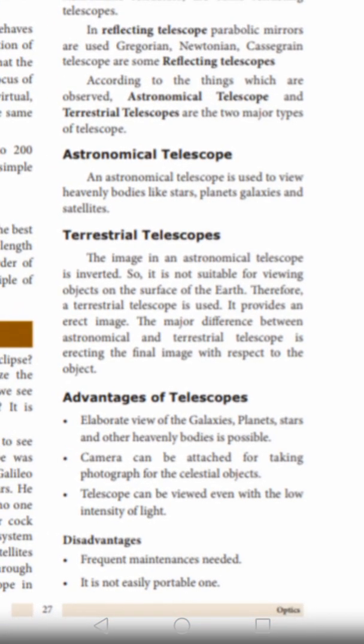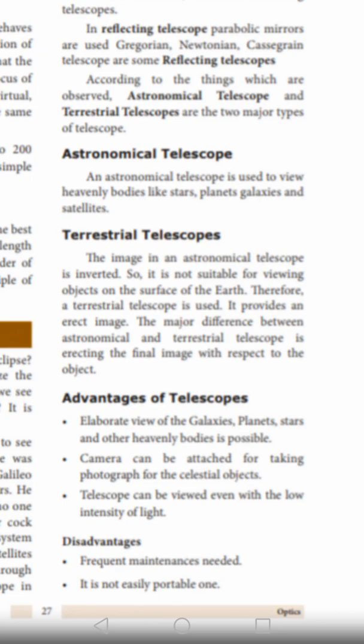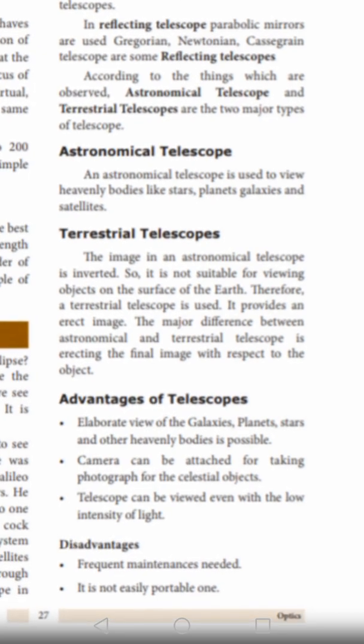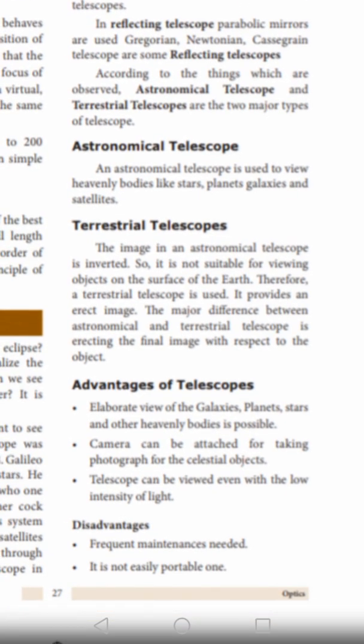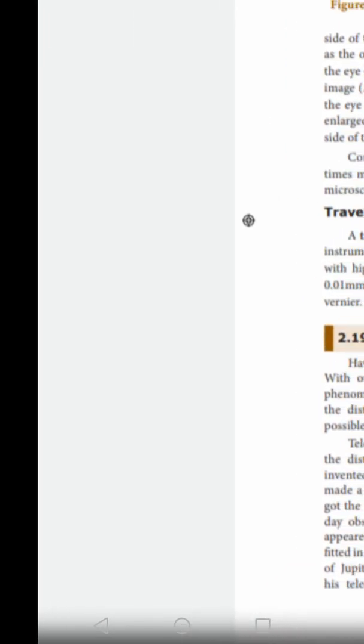Once we have the advantages, the telescope has disadvantages also. What are they? First disadvantage is that frequent maintenance is needed. Second, it is not easily portable. These are the disadvantages of the telescope.